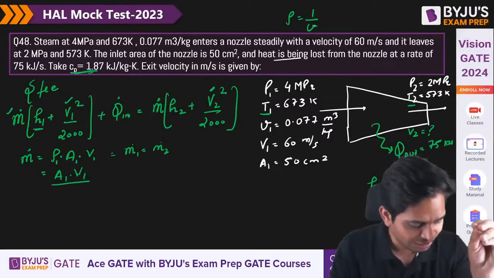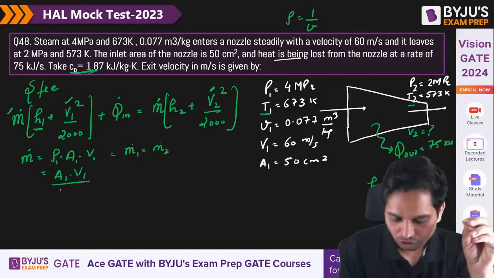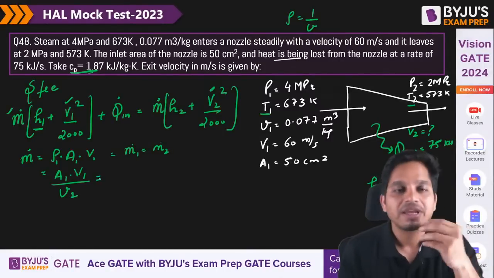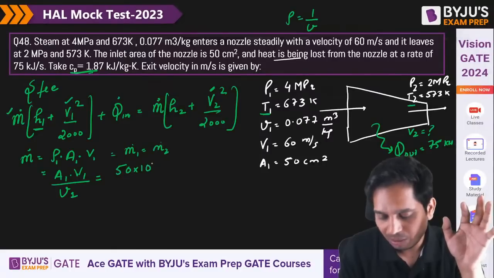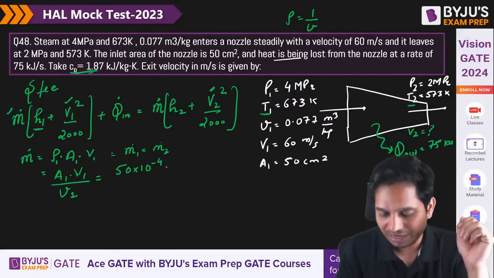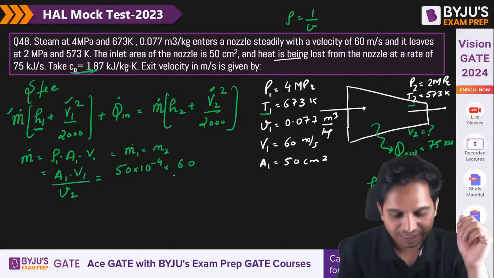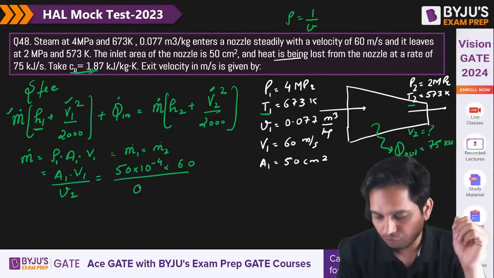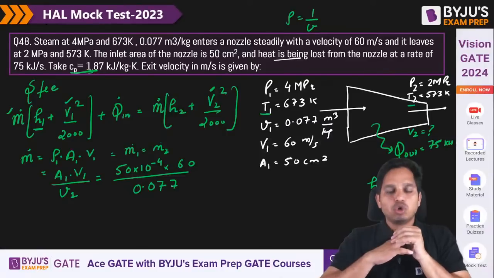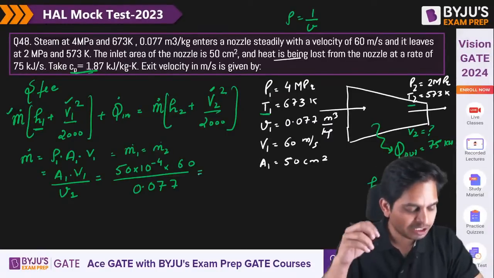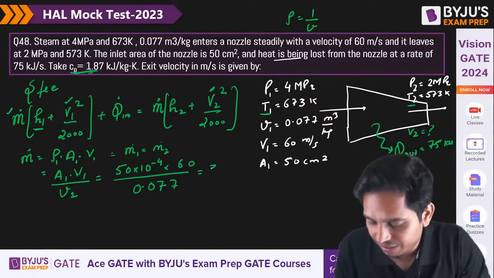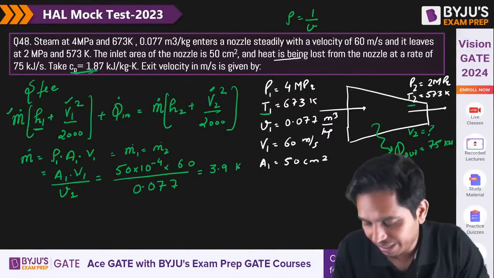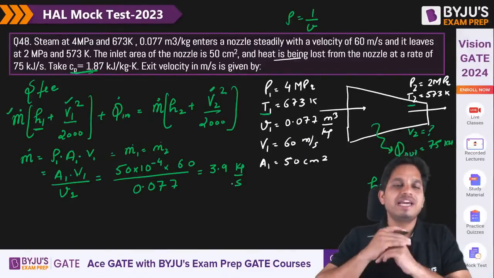I think you all know this, right? So specific volume 1. Now I know everything: 50 into 10 to the power minus 4 meter square, velocity is 60, and specific volume is 0.077. So you can calculate this mass flow rate. How much is the mass flow rate? It is 3.9 kg per second.